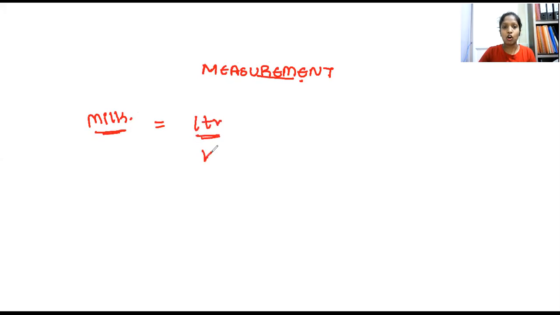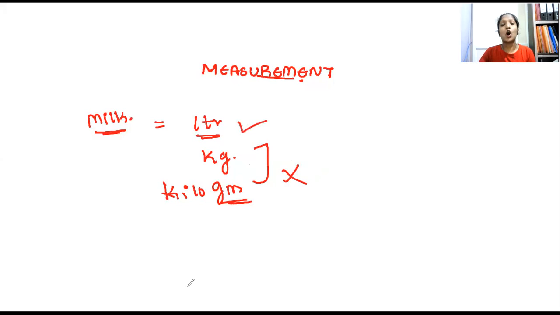Will he ask how many kg of milk you need, or how many grams? No, he never asks this. The very first question is how many liters of milk you want, isn't it? So this is nothing but measurement. Milk can be measured in the form of liters.